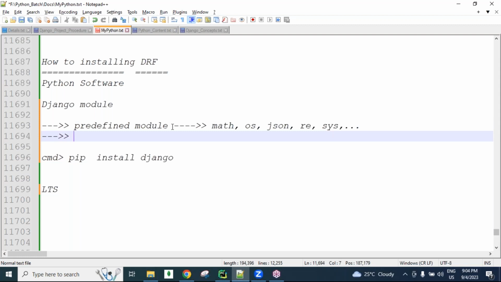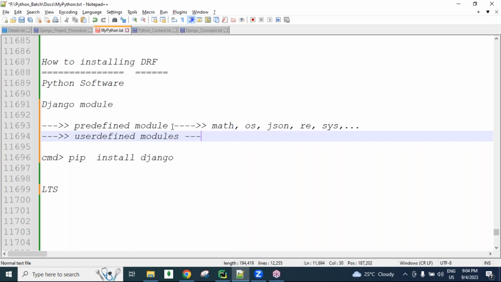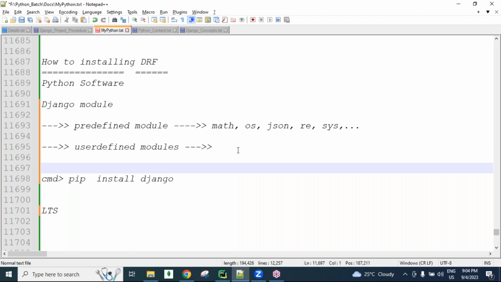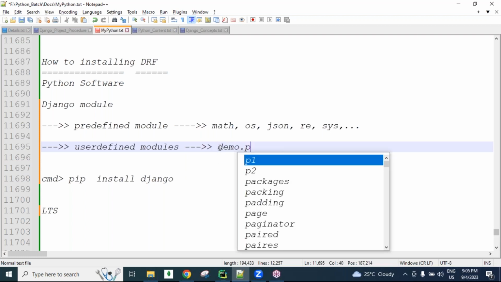Next, the second one is user defined modules, guys. As a developer, we are creating some Python files, like demo.py, example.py, addition.py, subtraction.py, like that. Python file extension is .py, any file name .py. Whatever modules we are creating in our project as a developer are called user defined modules.